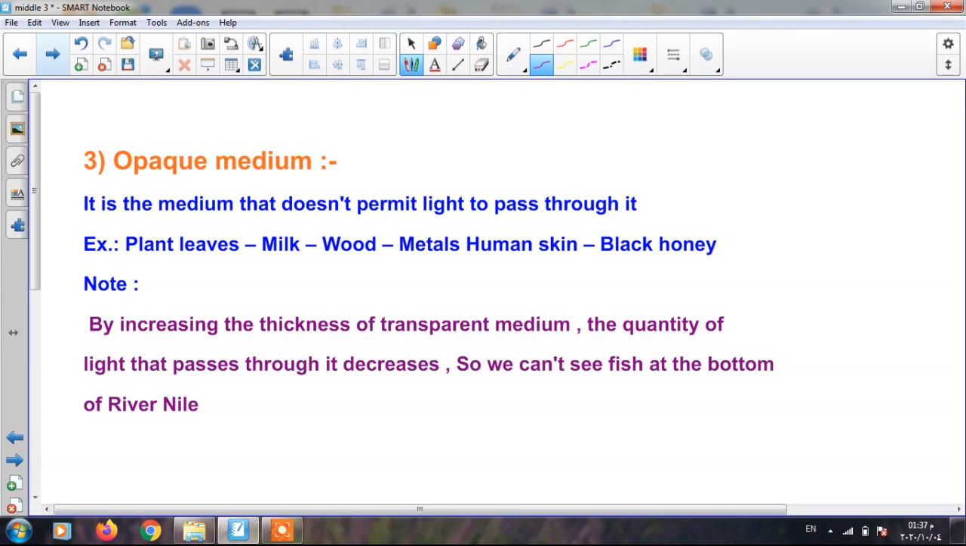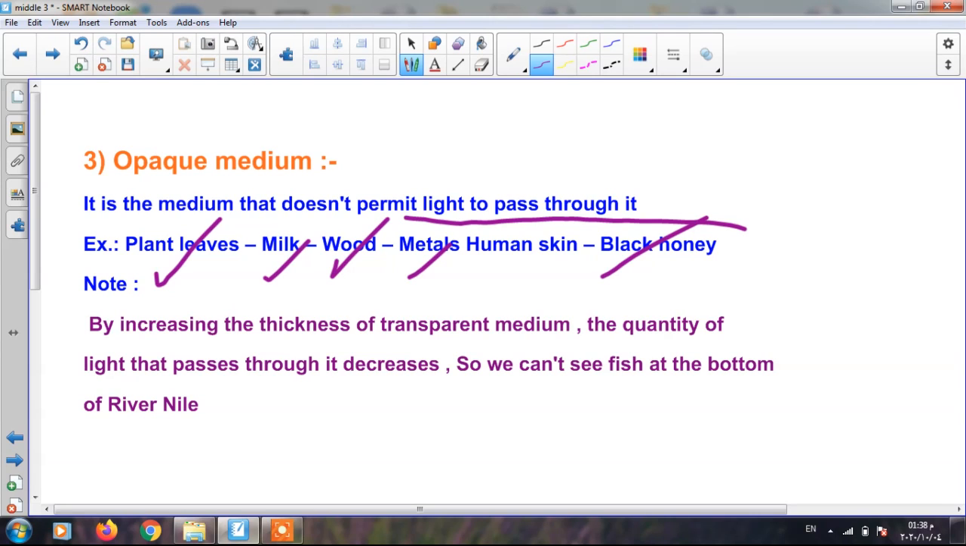What's meant by opaque medium? It is a medium that doesn't permit light to pass through it, like plant leaves, milk, wood, metals, black honey, and so on. If you put any object behind any one of the opaque media, we can't see it because they are opaque, where the object cannot be seen behind them.